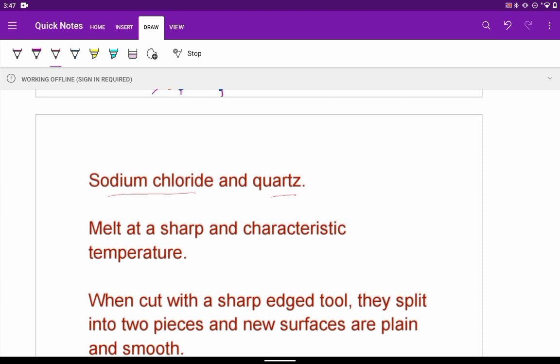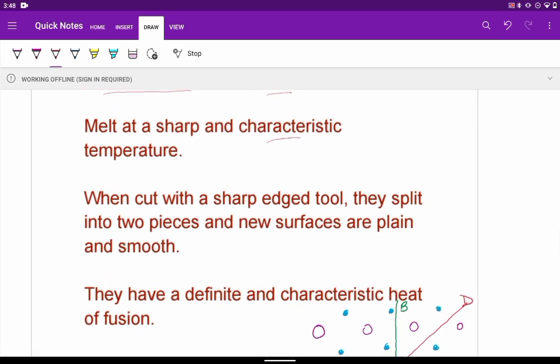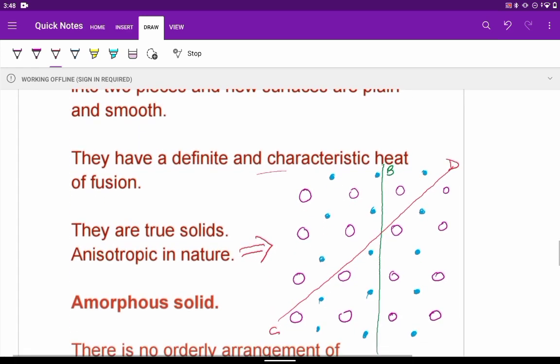They all melt at a sharp temperature, and this is characteristic for that solid. If we cut with a sharp edge tool, they split into two pieces, and the new surfaces are plane. What surface do we get again? That is plane and smooth again. They also have a definite heat of fusion, and this is characteristic for a particular solid. They are termed as true solids, and they are anisotropic in nature.